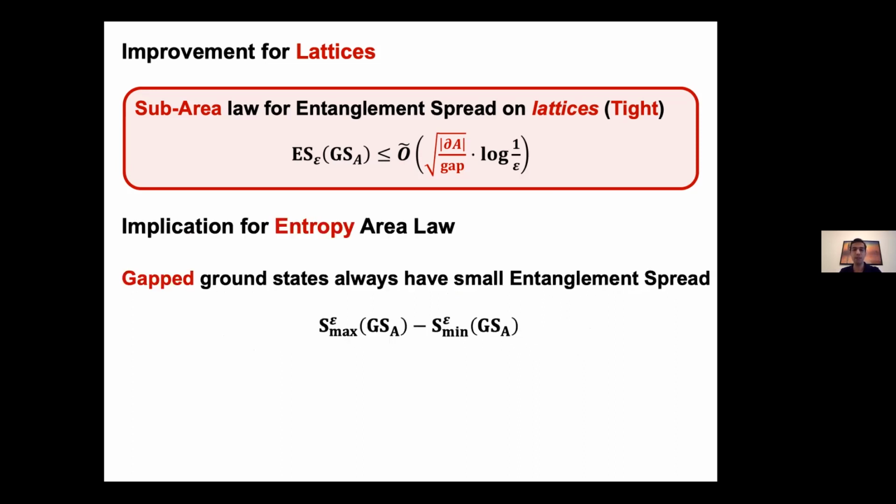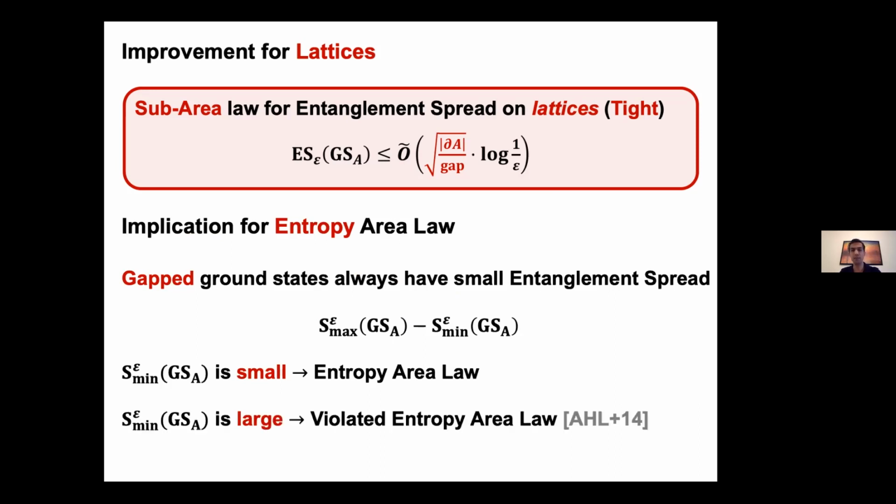One other thing is the relation between our area law and the usual entropy area law. What we show is that the entanglement spread, which is the difference between mean and max entropy, is always small, meaning it scales with the size of the boundary. Now, it's either the case that the mean entropy is also small, like in 1D graphs, which implies that max entropy and therefore the von Neumann entropy are small.